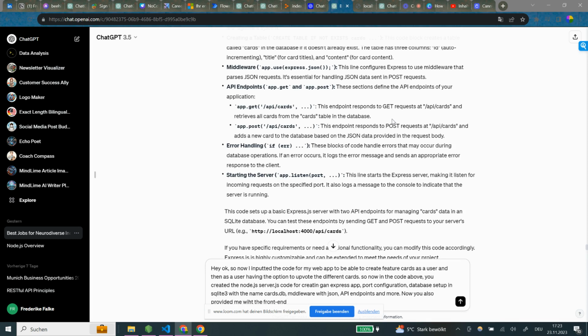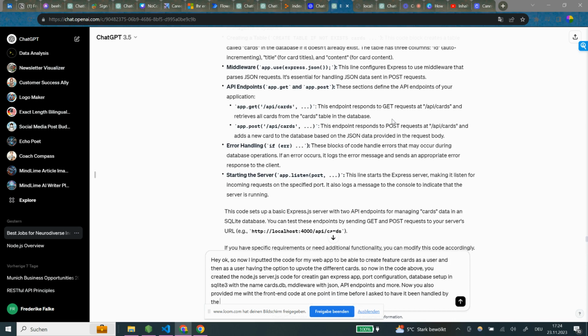Now you also provided me with the front end code at one point in time before I asked to have it being handled by the backend and database, which was the following. See above.